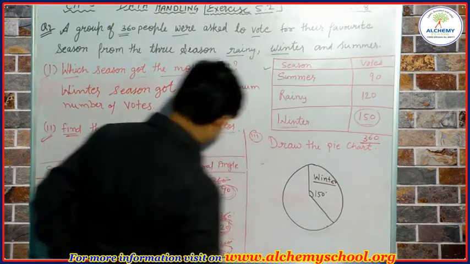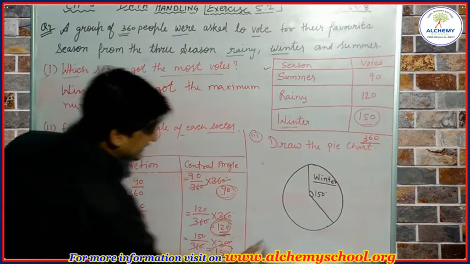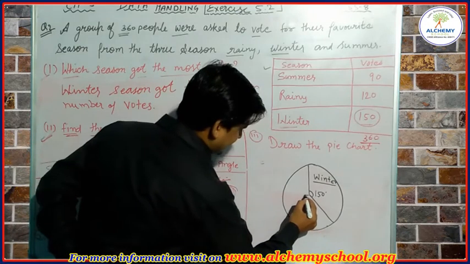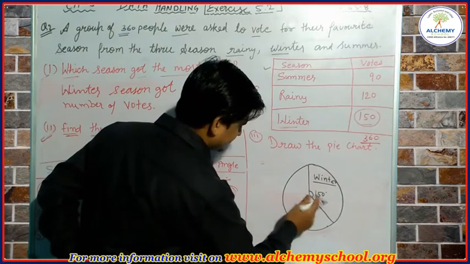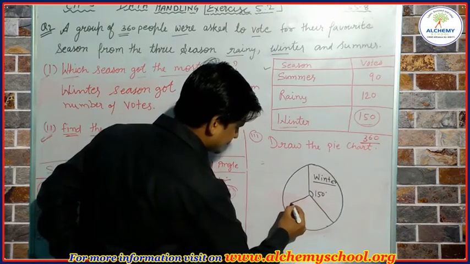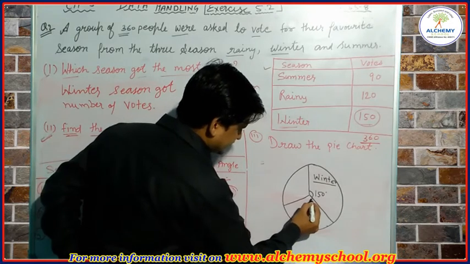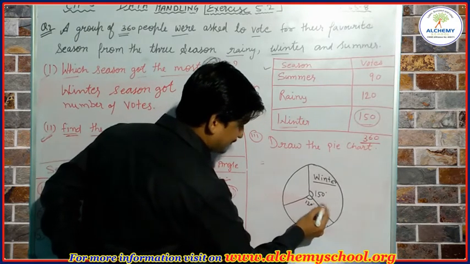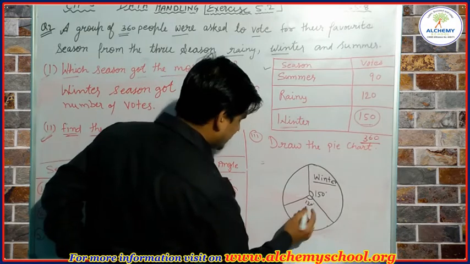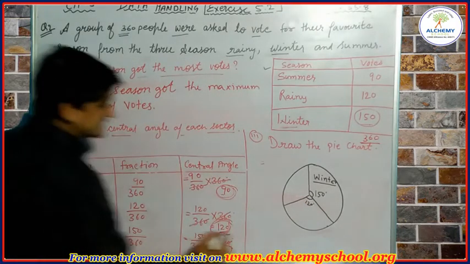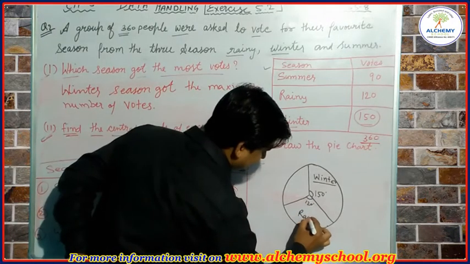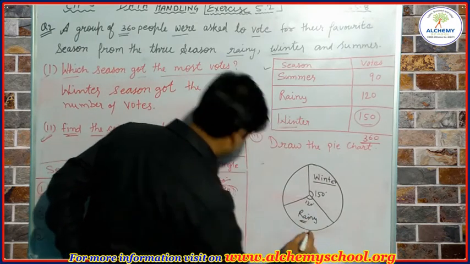The next is 120 degrees. So this is 120 degrees. You have to measure this angle and make it, and this is for the rainy season, so we write here rainy season.